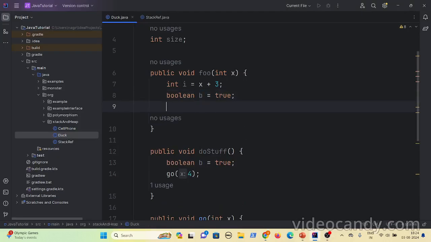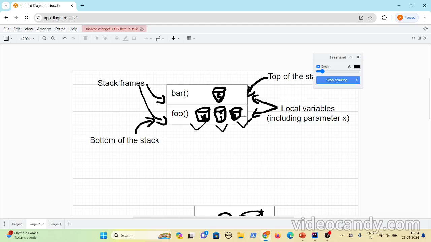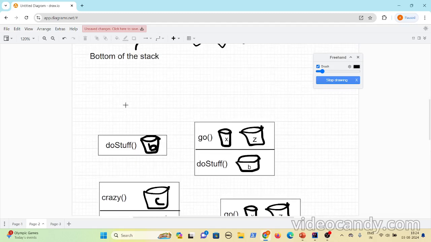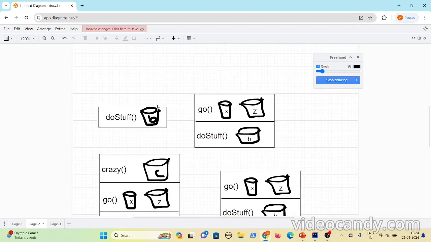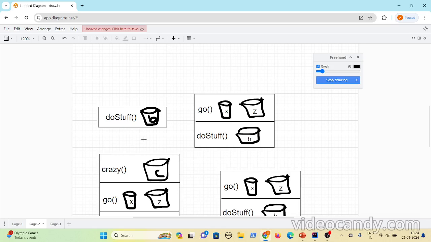Let's consider this particular method. First, from main, the doStuff method gets executed. First, doStuff gets pushed to the stack, and it will execute line by line. The memory that is required to execute this method is allocated here.